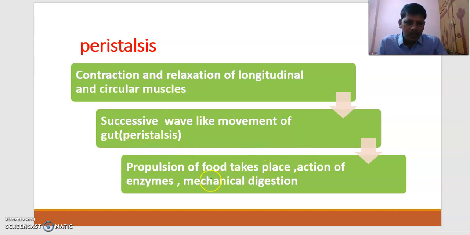Because of peristalsis, the food is propelled, that means propulsion of food takes place, and also action of enzymes and mechanical digestion take place. The significance of peristalsis is that it moves the food forward, exposes it to different enzymes, and mechanical digestion also takes place.